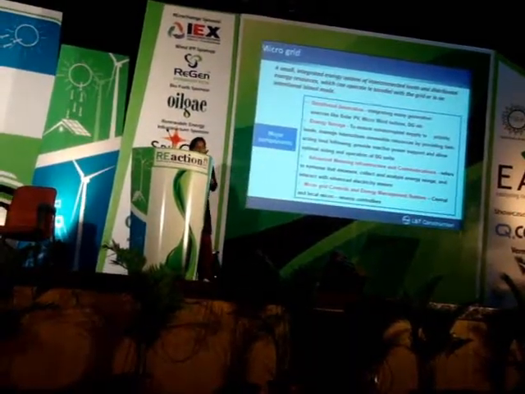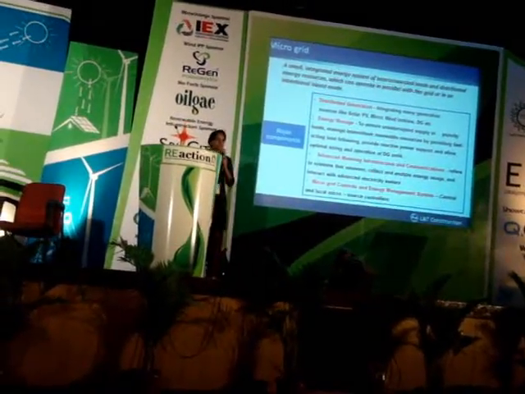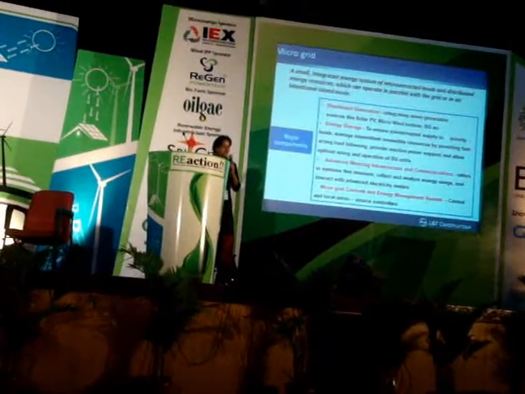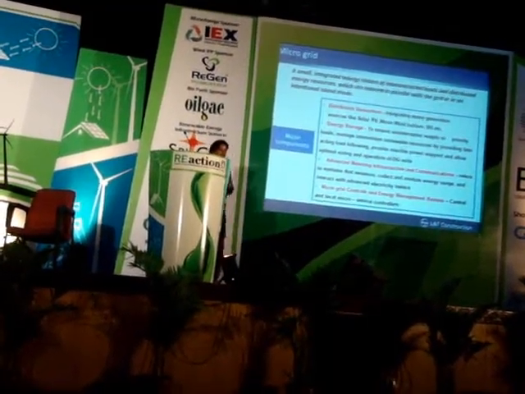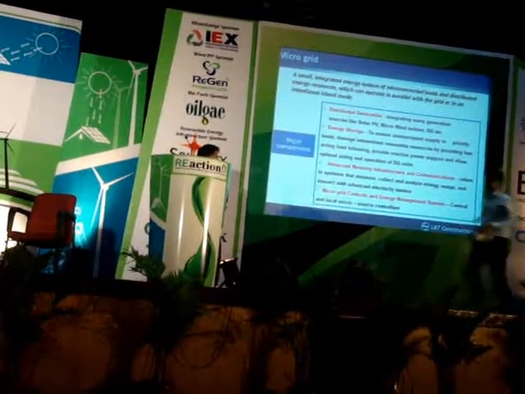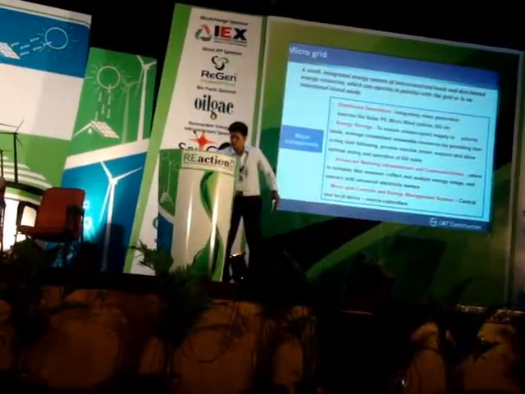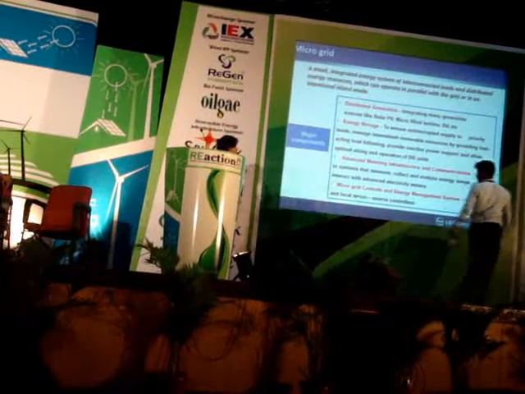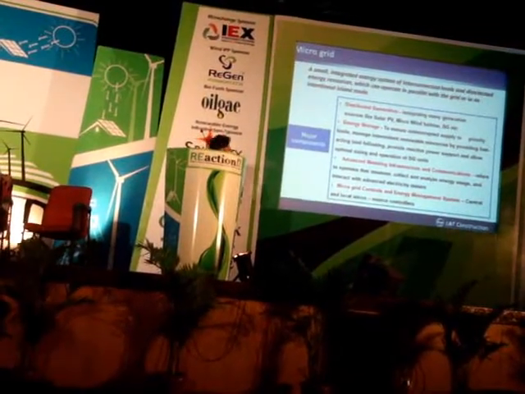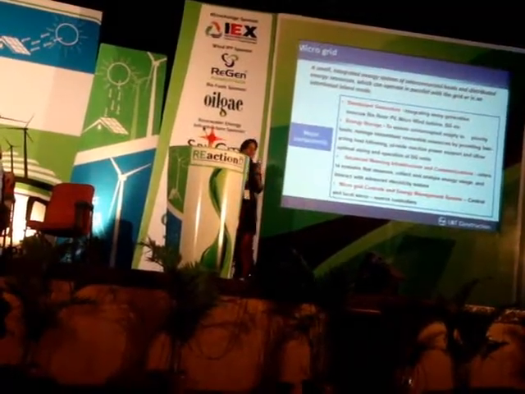So what is a microgrid? The microgrid is a combination of distributed energy sources feeding into a particular load, a set of loads. Now, the microgrid acts in parallel to the main grid.